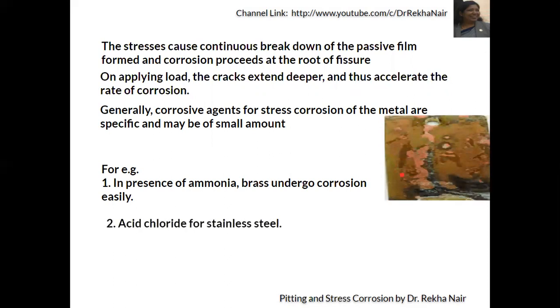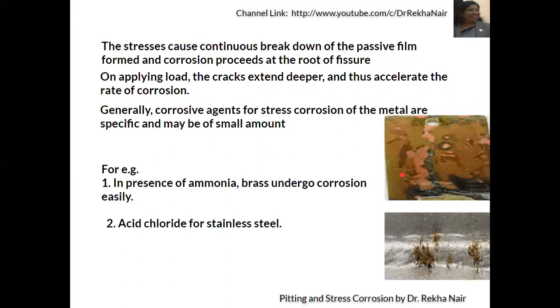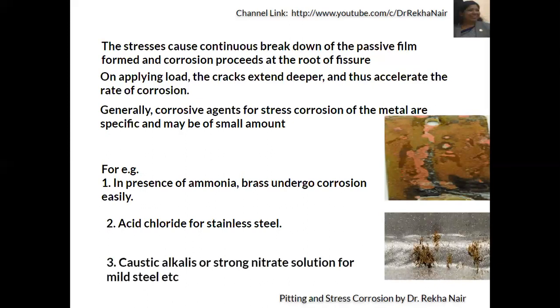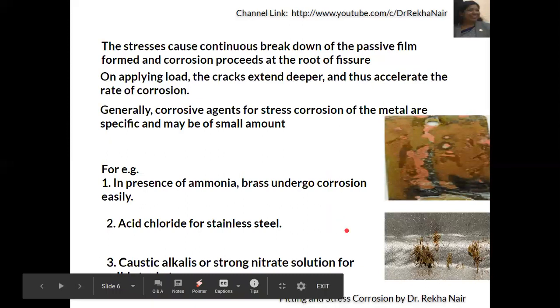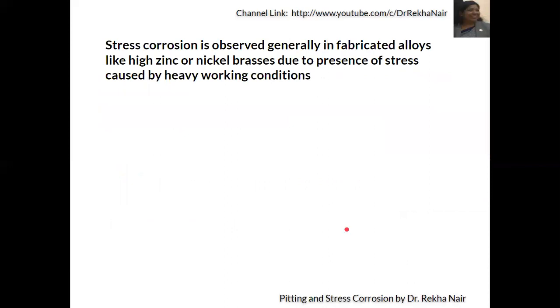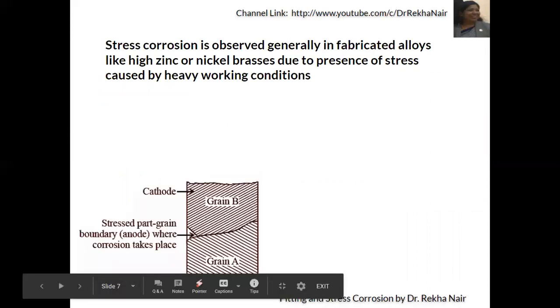Another example is acid chloride for stainless steel. And one more example, we can take caustic alkalis or strong nitrate solution for mild steel. All these three cases are examples of stress corrosion. It is generally, as I previously also discussed, found in fabricated alloys like high zinc or nickel brasses, due to the presence of stress caused by heavy working conditions.